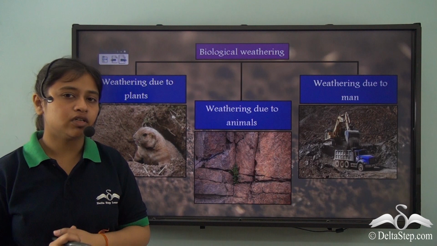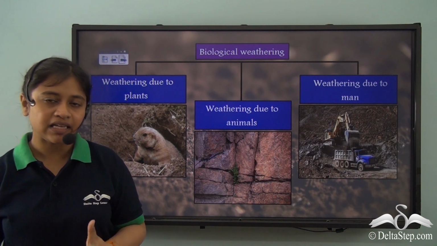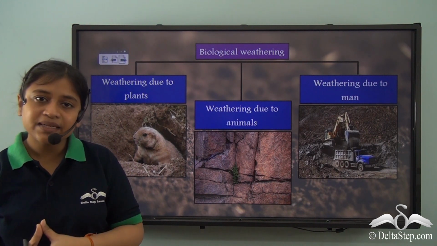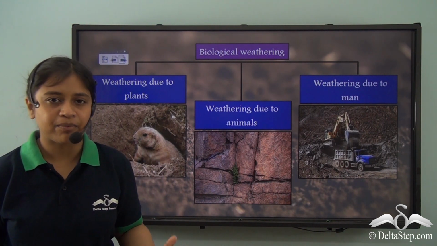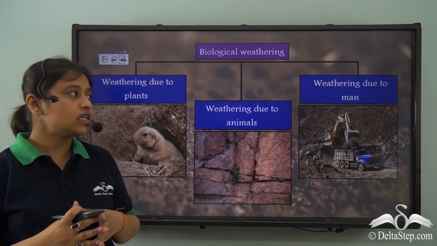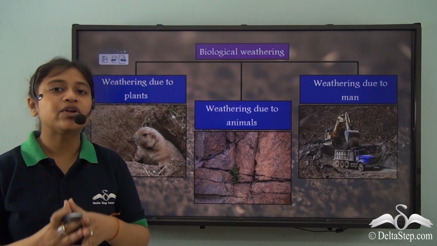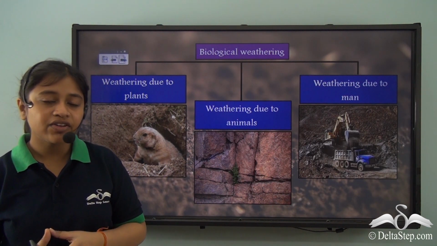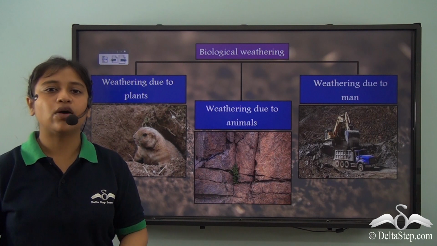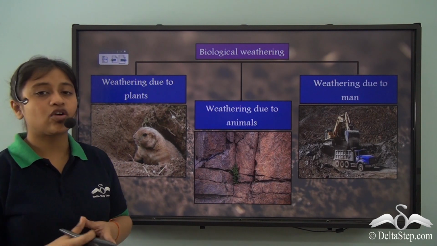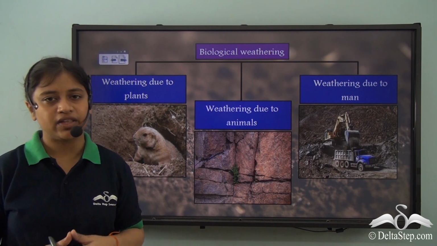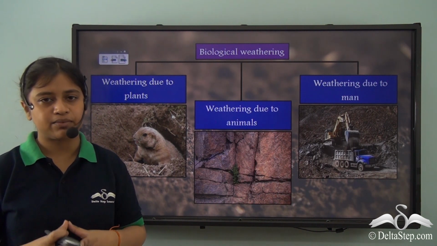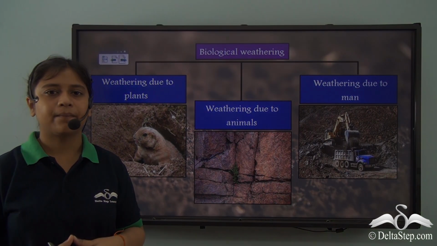Before that, we also learned what exactly weathering means, how is it different from erosion. Weathering is a static process while erosion is a dynamic process, right? We also learned that weathering can be of three types: biological weathering, mechanical or physical weathering, and chemical weathering, out of which we concentrated or focused on the biological weathering today. And in the next few videos, we'll be learning about the other two types of weathering in details.